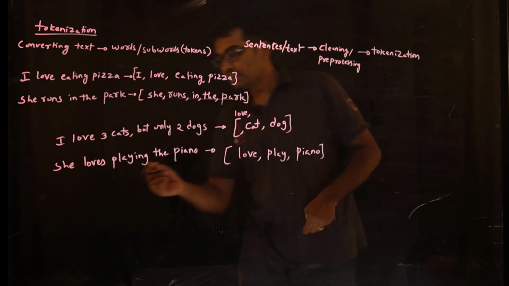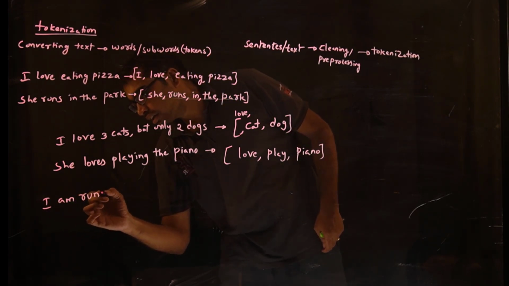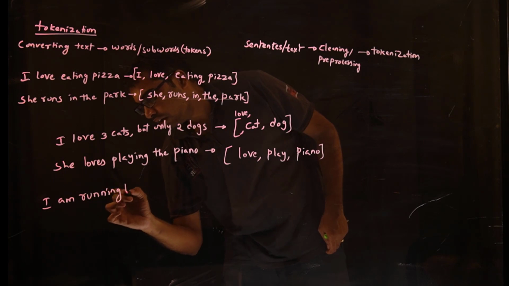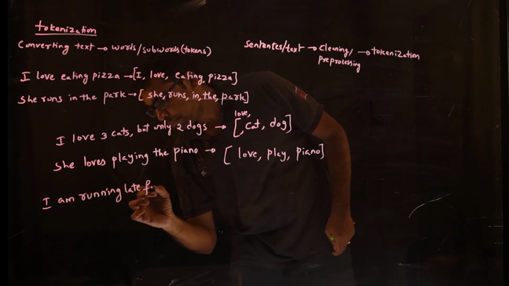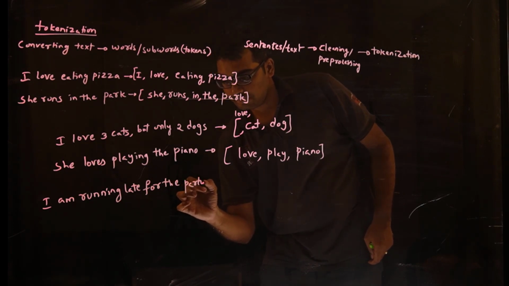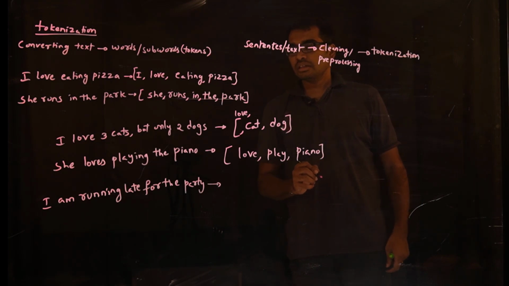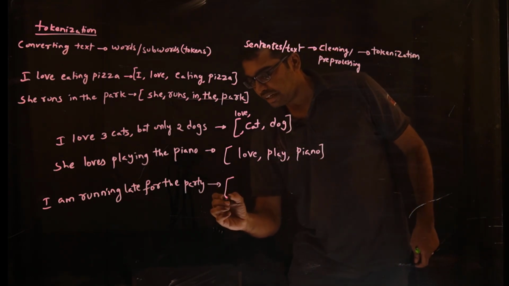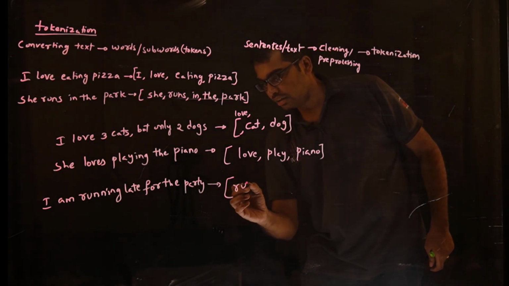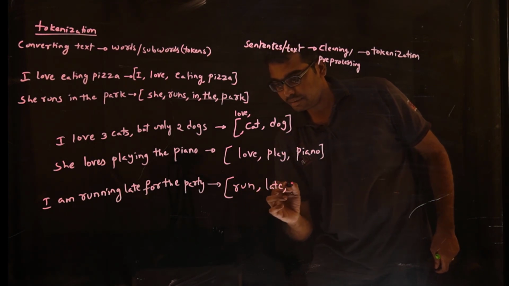And similarly, if I give you a third example, "I am running late for the party." Then it becomes run, late, party.